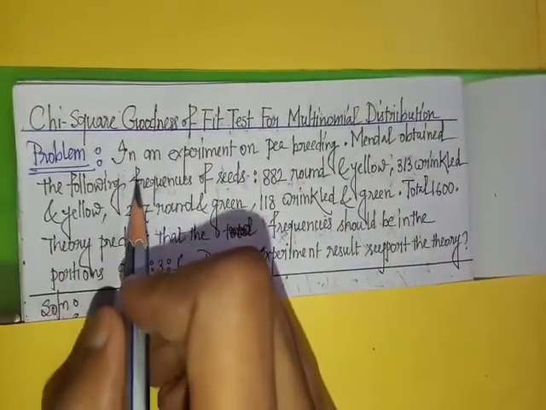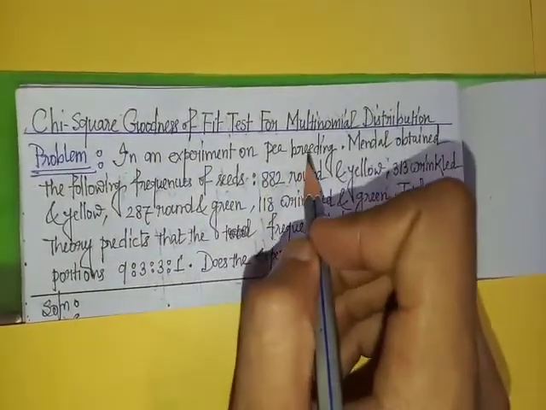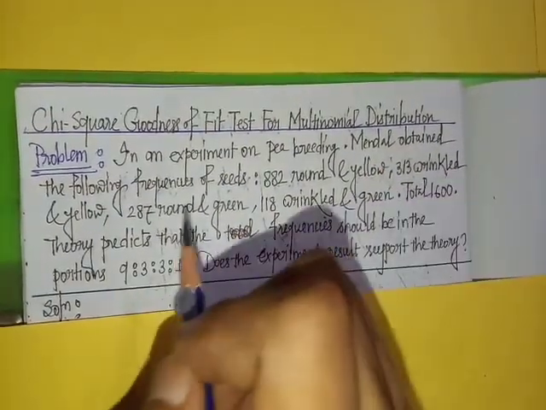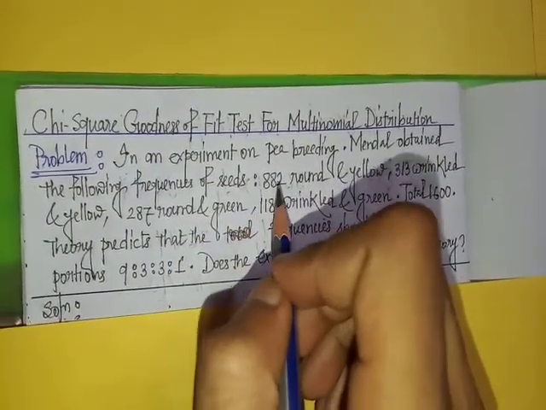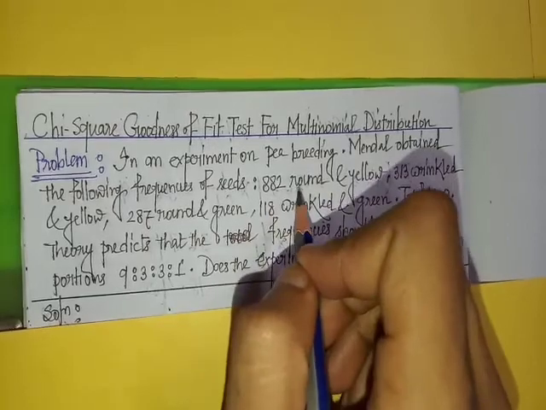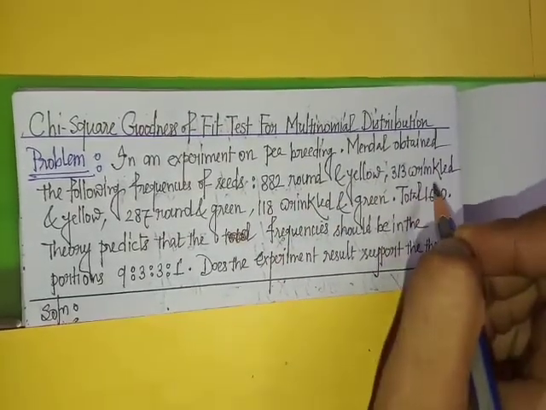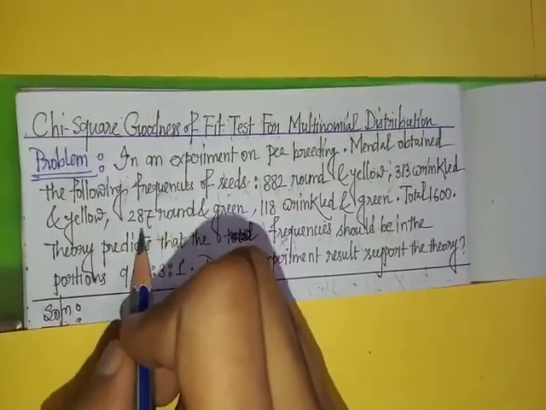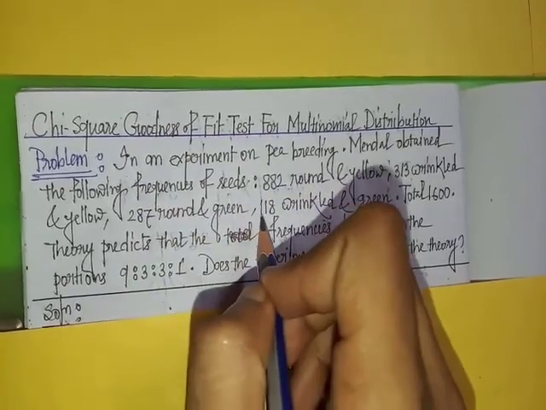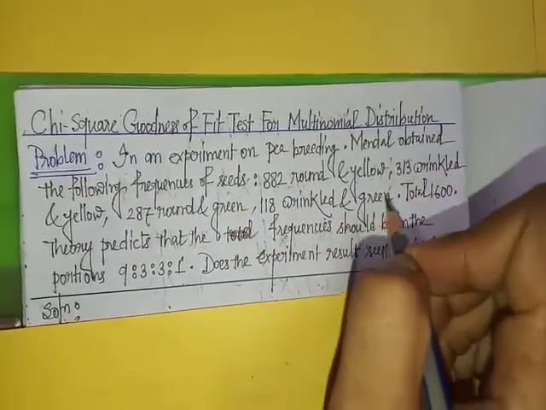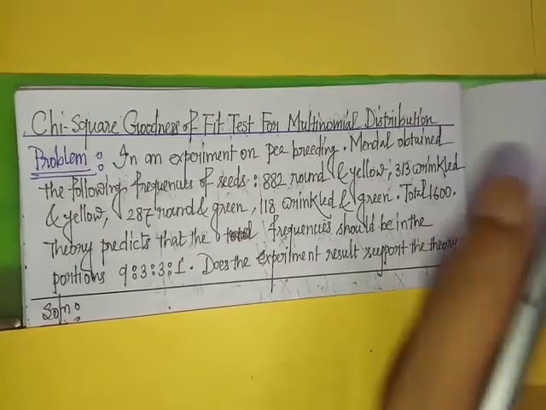Again I repeat, in an experiment on pea breeding, Mendel obtained the following frequencies of seeds: 882 round and yellow, 313 wrinkled and yellow, 287 round and green, 118 wrinkled and green, total 1600.